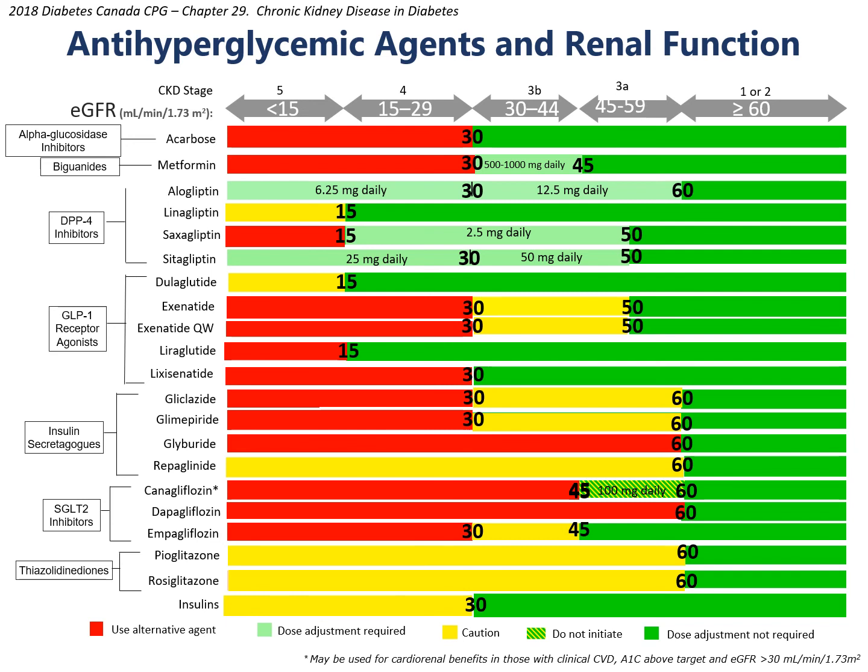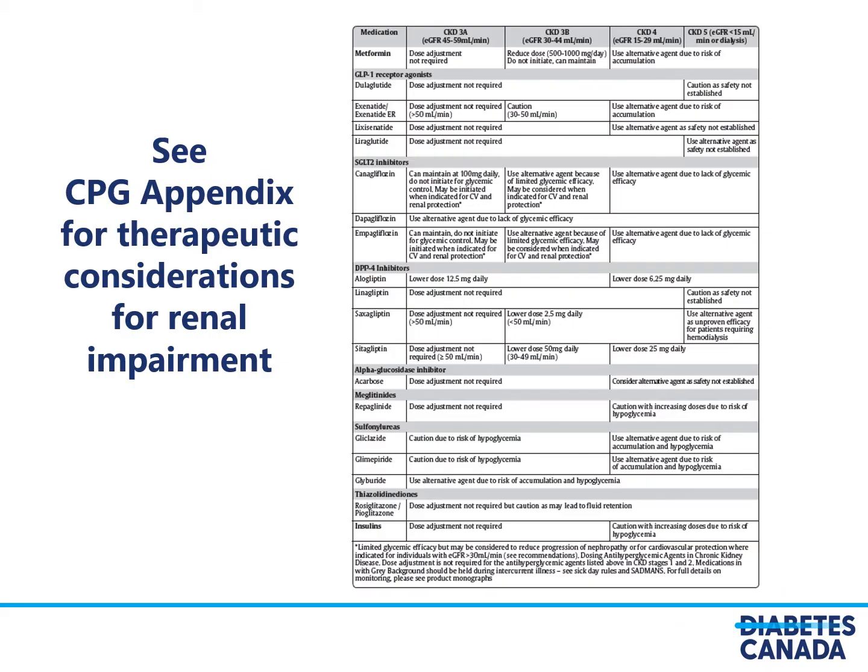Light green means that the agent is safe to be utilized, but a dose adjustment is required. Yellow means that caution should be exercised, but usually the agent can still be utilized. And red means an alternative agent should be selected. There is as well an appendix within the CPGs looking at therapeutic considerations for renal impairment with even greater detail.